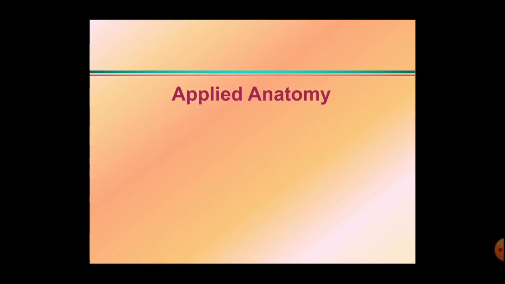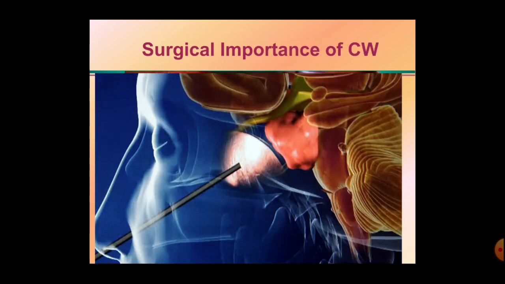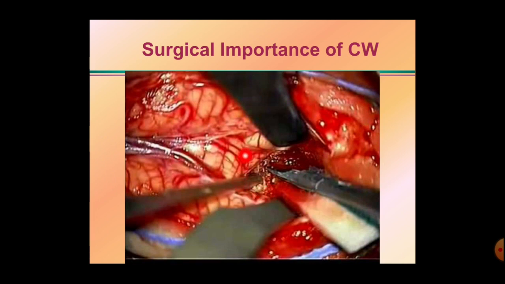Discuss the applied part. Every surgery performed at the base of the brain requires the knowledge of the circle of Willis. The surgeon has to work on the circle of Willis. So the circle of Willis has great surgical importance. Here this is the tumor present there. If one has to perform this surgery, the surgeon has to work on the circle of Willis and its branches. So one should know the normal circle of Willis and what are the variations of the circle of Willis.